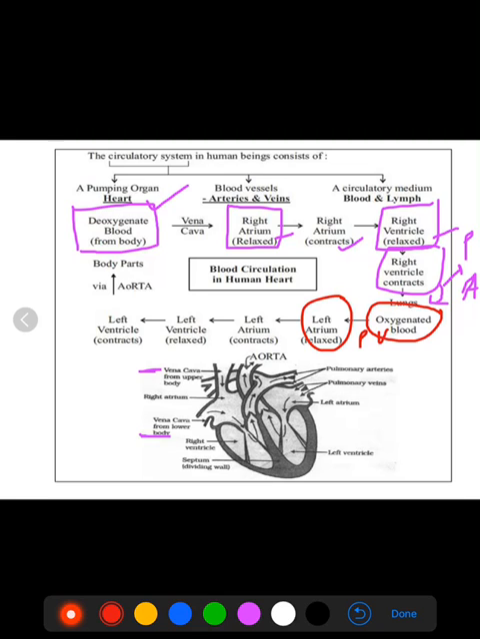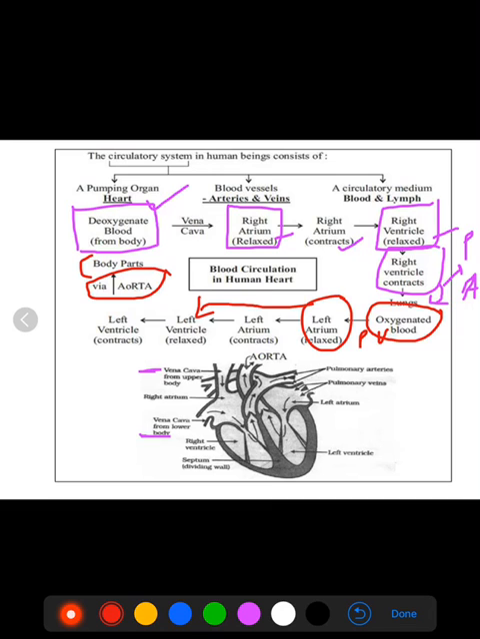Now oxygenated blood comes to the left atrium, and from the left atrium it goes to the left ventricle, and from the left ventricle the oxygenated blood is forced or pushed into the aorta, which divides into the arteries, which will transport the blood to the body parts.